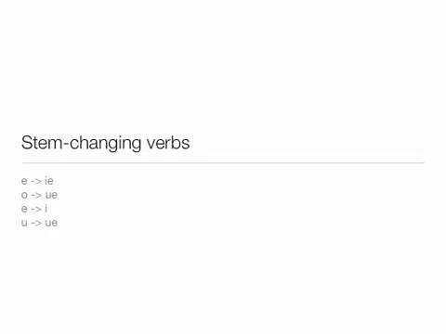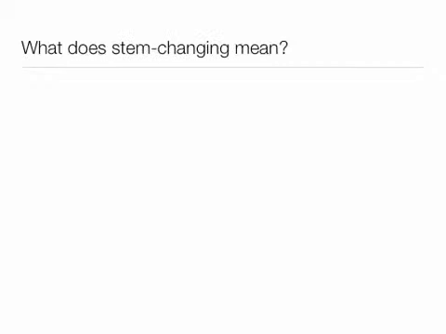This video is about stem changing verbs. Verbs whose stem changes from E to IE or O to UE, sometimes E to I or U to UE. What is stem changing? What does that mean? Well, all verbs have a stem and an ending. And in these examples, I've got the ending in pink and in black is the stem.